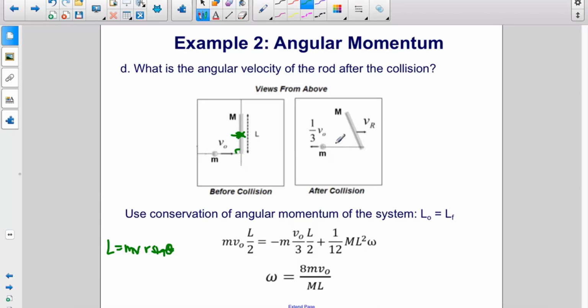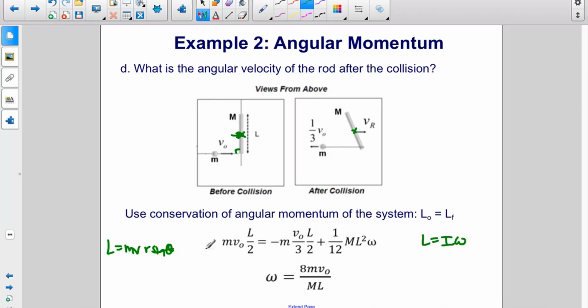After the collision, the ball of clay now has negative angular momentum with respect to this axis of rotation here. So we have negative m, still has a mass of m, the new velocity is v naught over 3, and it's still with respect to this axis of rotation, and that distance is still L over 2. But now the rod is also rotating, so it has angular momentum. Now it has regular angular momentum, which is I omega.